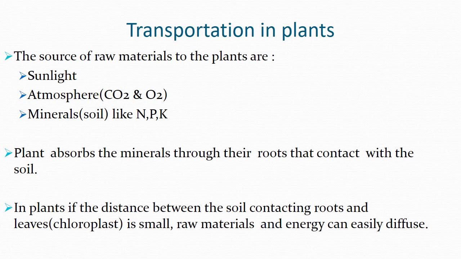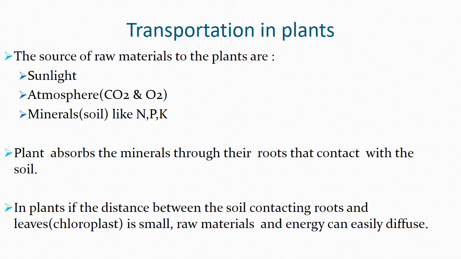The gas carbon dioxide is required by plants for photosynthesis. Oxygen gas is also required by plants for respiration. And moreover, the minerals: the soil is the big source of minerals.